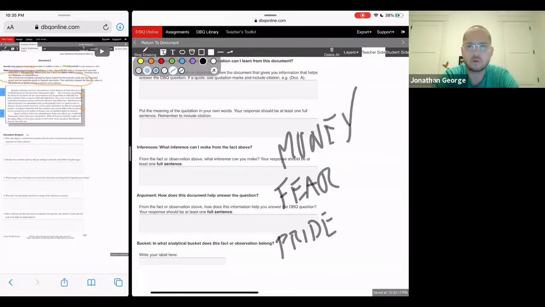Those were some of the reasons, the analytical bucket that I gave you, for the Creoles leading the fight. But which one does this document support? Money or economic reasons, fear that maybe someone else would do it, or fear that they would always be stuck, like Simon Bolivar was saying, or was this Creole pride, and that was the reason for it. So put that in that bottom area, please.